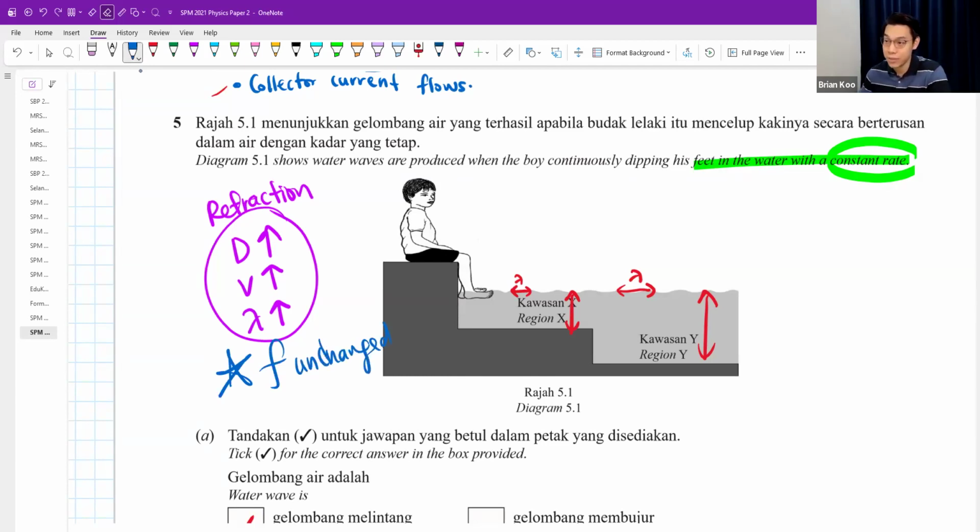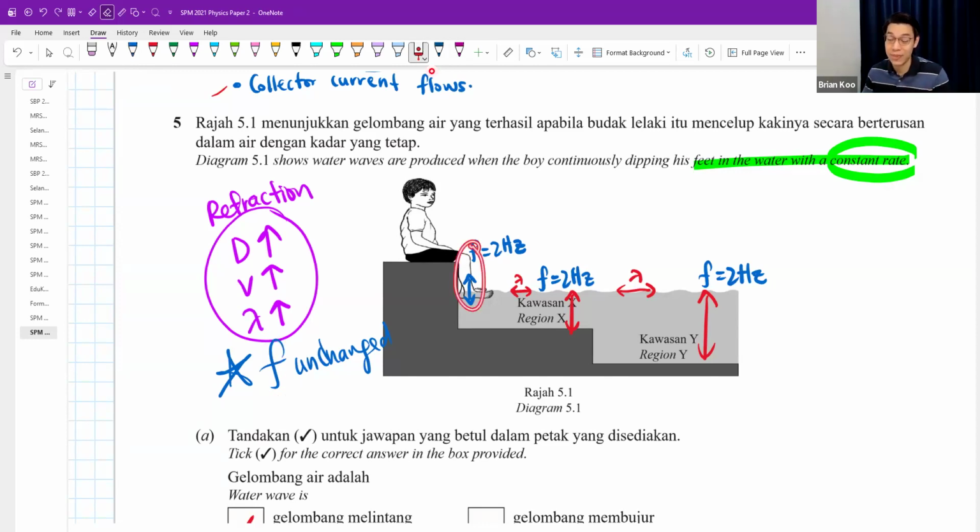Why? Because if you dip your feet up and down at a rate of, let's say, 2 Hertz, that means he dips his feet twice every 1 second. 2 Hertz means twice every 1 second. It means here also is 2 Hertz. The deep region here also must be 2 Hertz, because frequency is affected by the source of the wave.